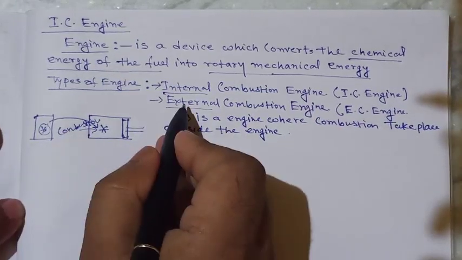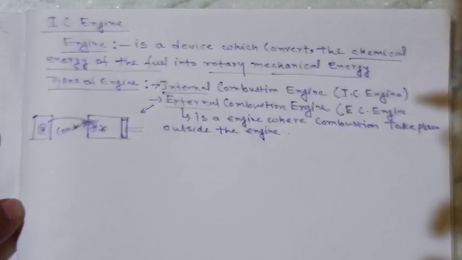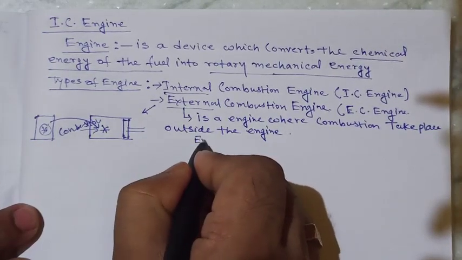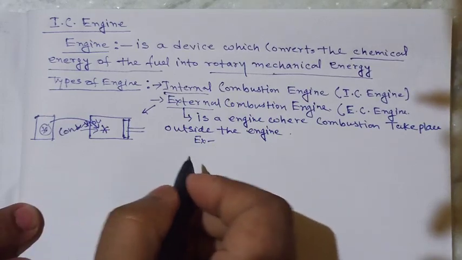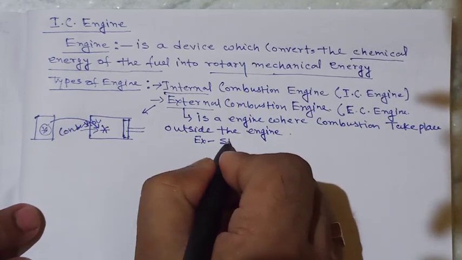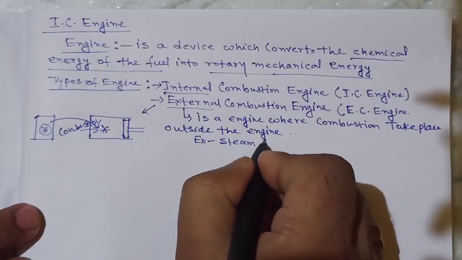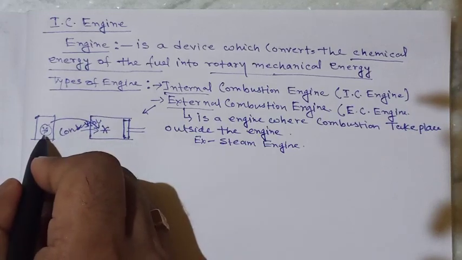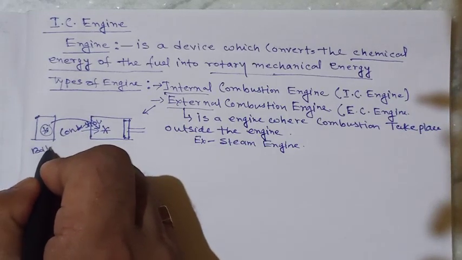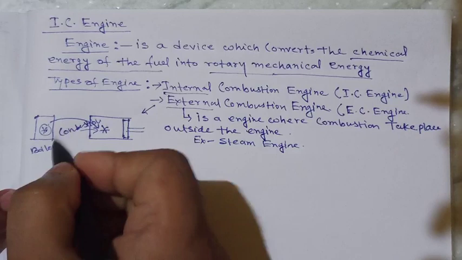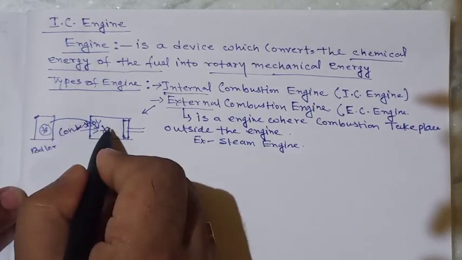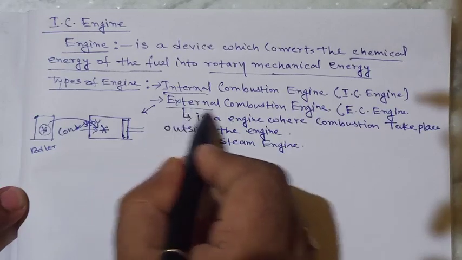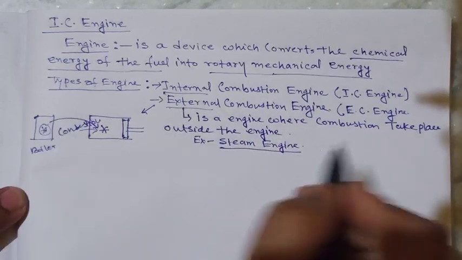Now an example of an external combustion engine is the steam engine. The steam is produced in the boiler, and this steam is supplied to the turbine. That is one type of external combustion engine, the steam engine.